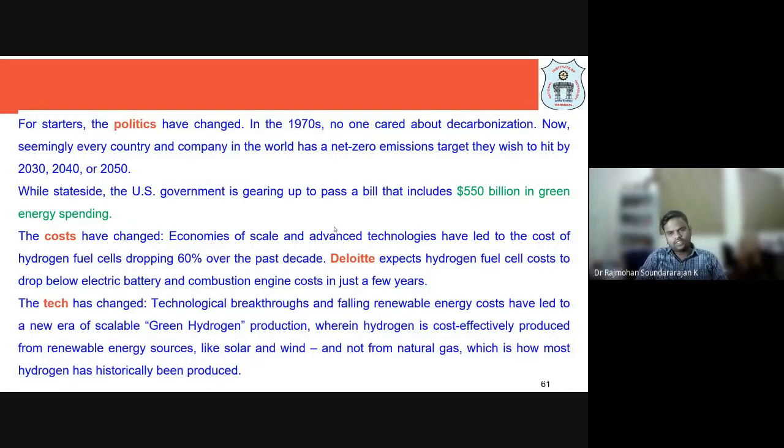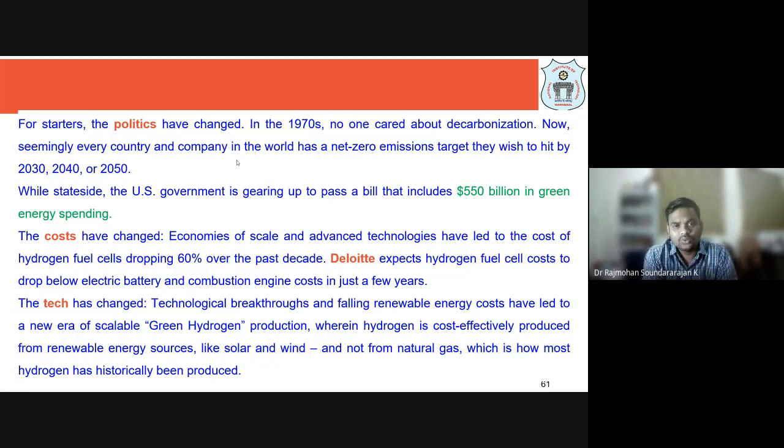Why should you see, oxygen is there, hydrogen is there? Why are IC engines there? Why do we want to replace IC engines with fuel cells? Why is there a change in our thought process? Because the politics has changed. So to start with, politics has changed.